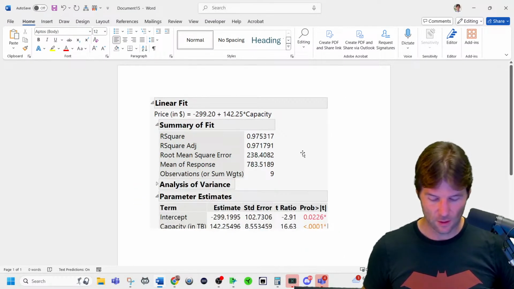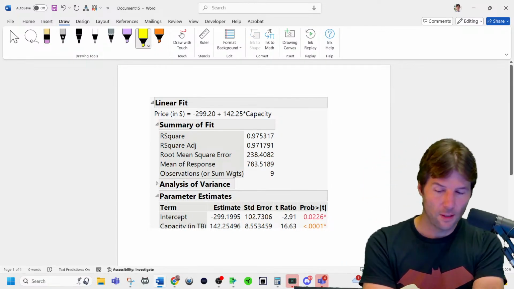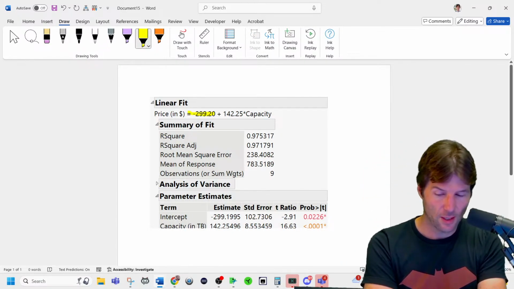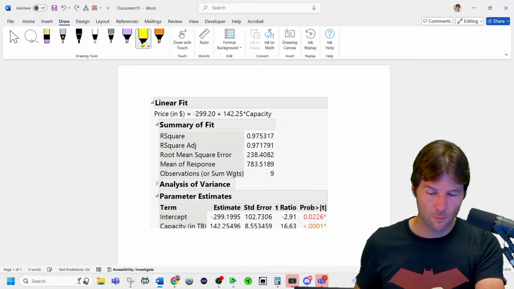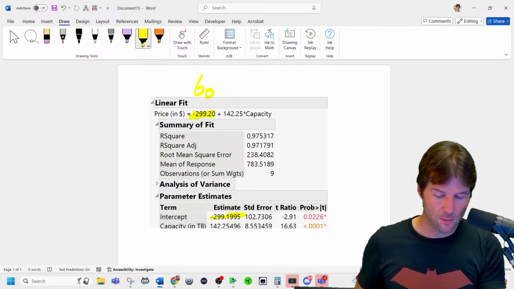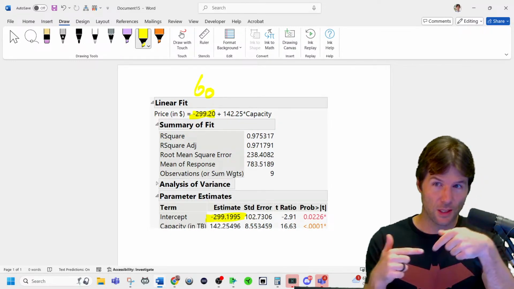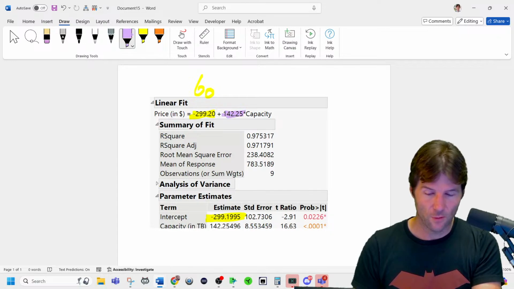And you have the equation. So here it is. Right here, you have the intercept, which is B0. That is the estimate of the intercept down there. Notice how it goes into estimate of intercept. Right here, you have the slope coefficient.